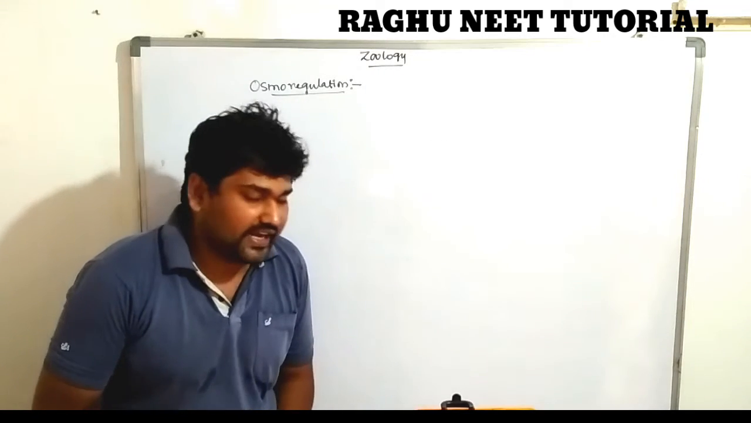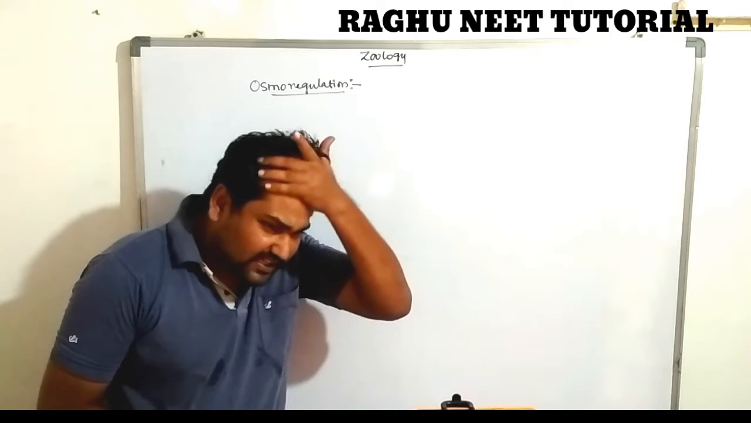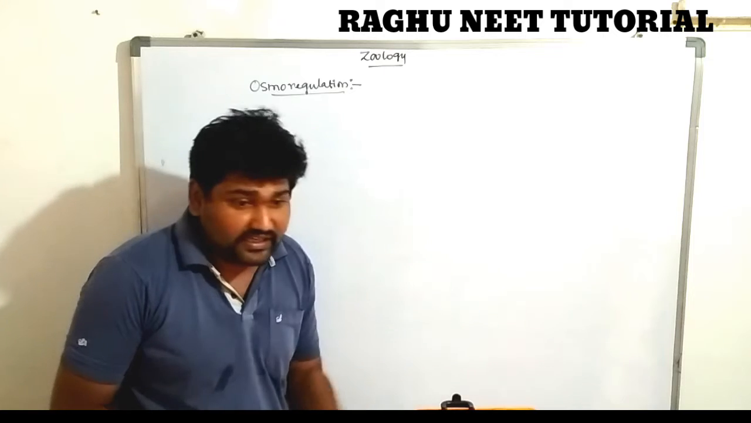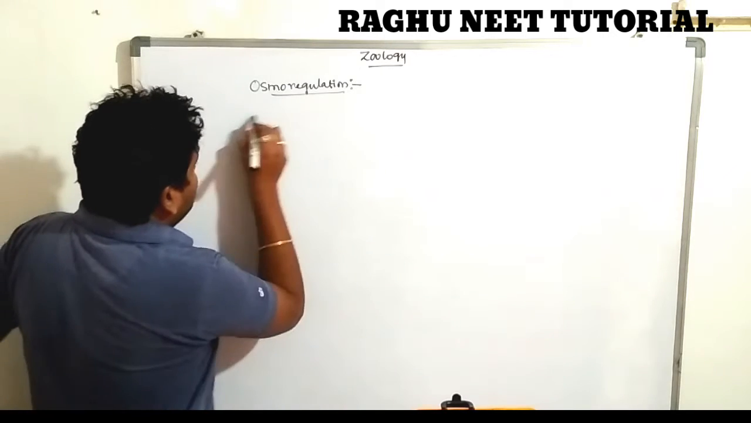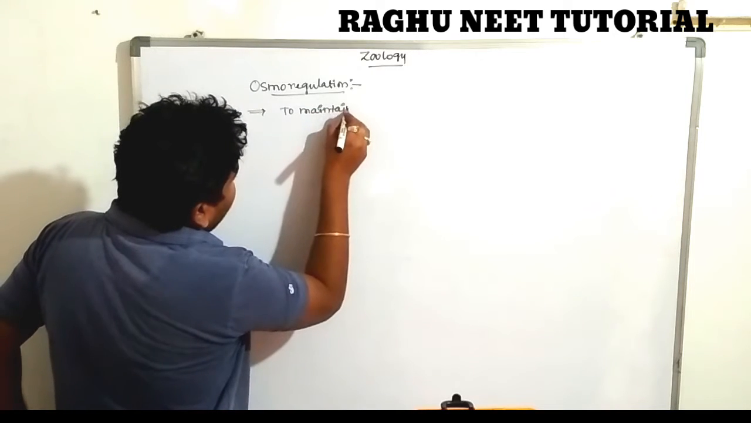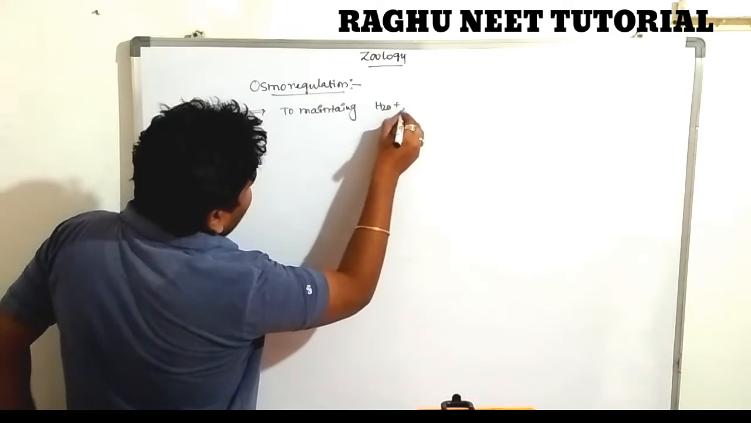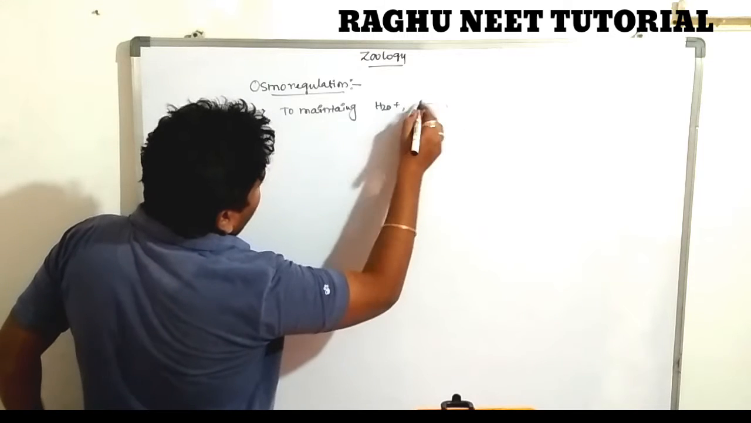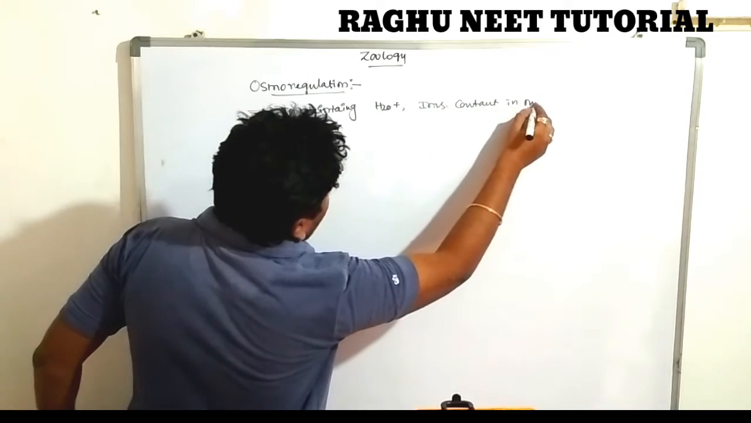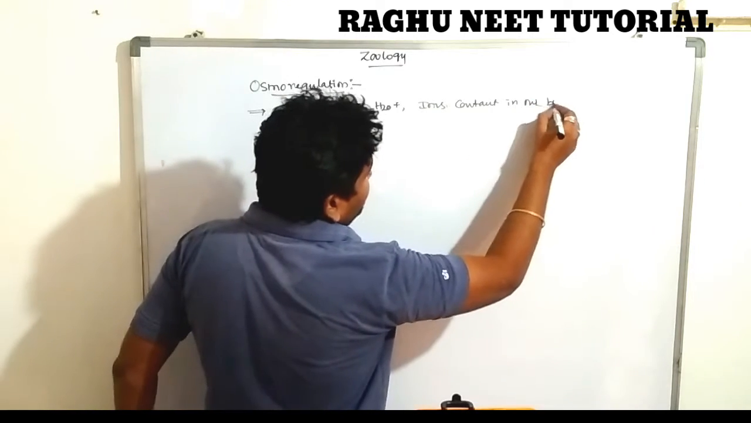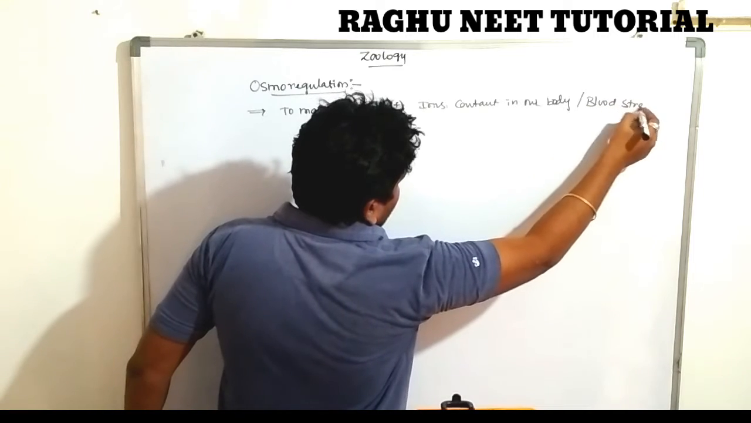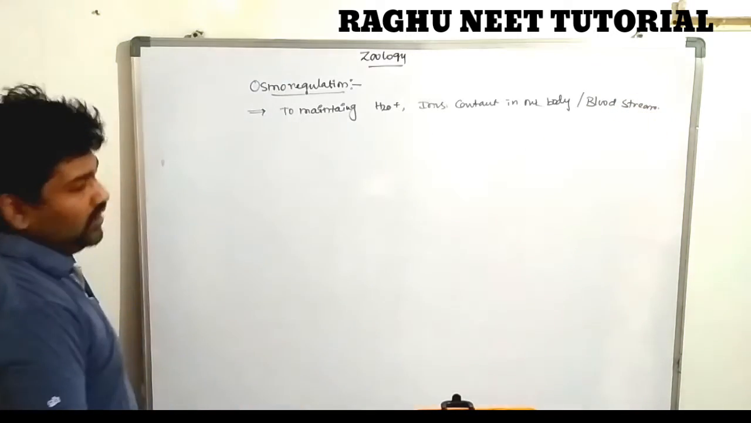So what is the osmoregulation? Osmoregulation of the kidney. What is the osmoregulation? To maintain the ion and water continuity in our body. Maintaining water and ion content in our body or in our bloodstream. So that is known as osmoregulation.